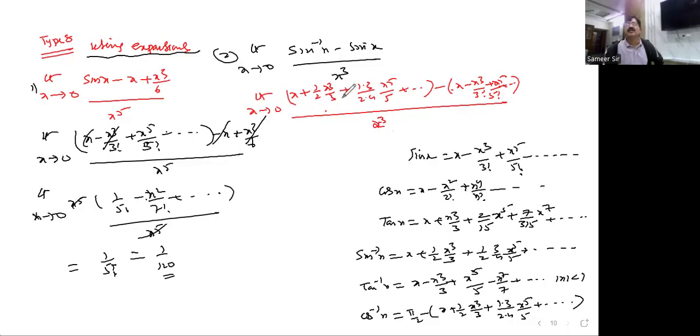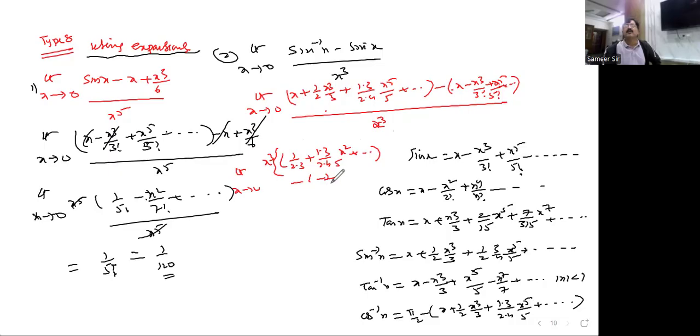Here you see this, Nana. If you take x cube also common here, what happened? Limit x tends to 0. If you take x cube common, this is the left out one in the first: 1 by 2 into 3, and 1 3 by 2 4 5, x square, and so on. In the second one, 1 by 3 factorial is left out.